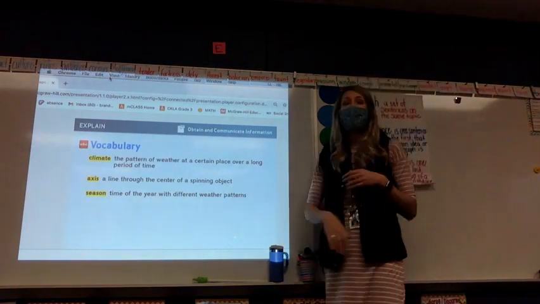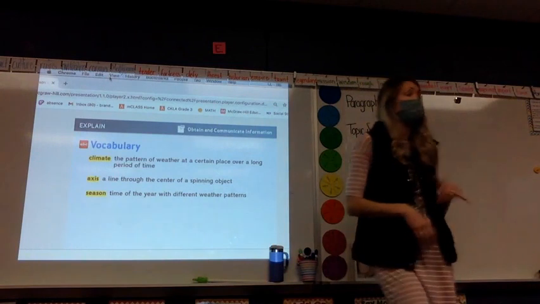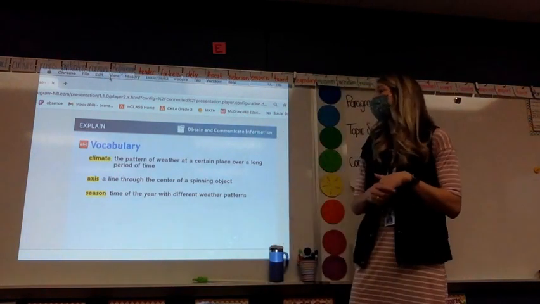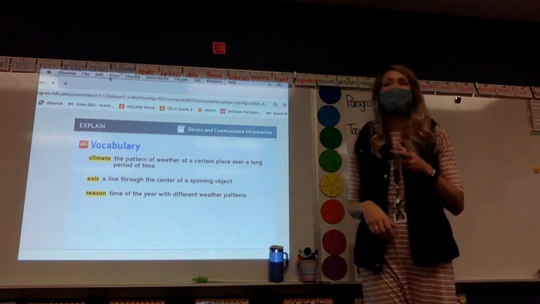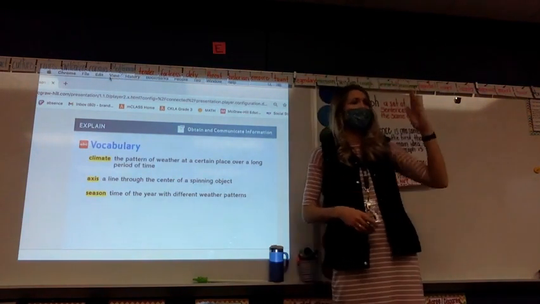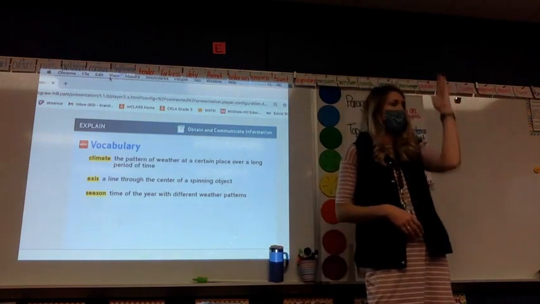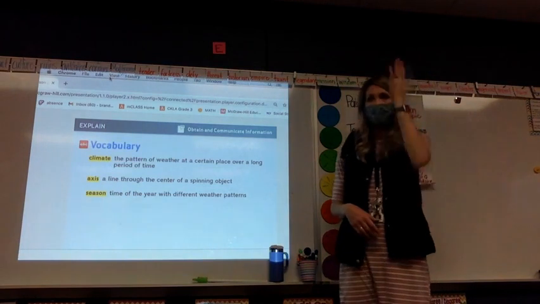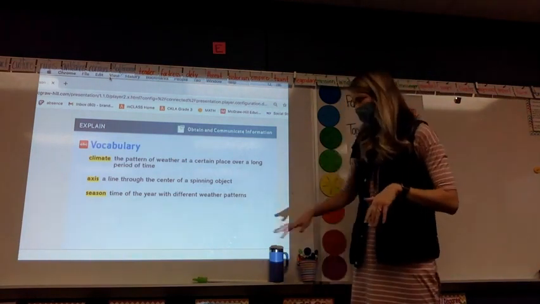We're also going to be looking at axis, and axis is something that we talked about when we did our first social studies unit as well. The axis is going to be a line through the center of a spinning object. So not the first time we've talked about it, but we've talked about the axis of the Earth and how our Earth doesn't sit like this, it is tilted. So that axis going straight through the Earth and how it's tilted slightly.